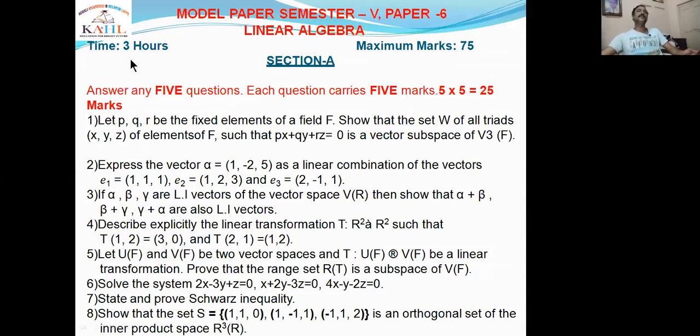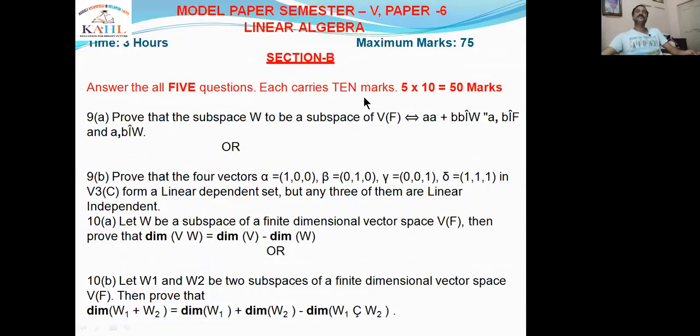The time is 3 hours. The external marks are 75, and the internal assessment is for 25 marks. For the external 75 marks, there are 2 sections. In section A, 8 short answer questions will be given, and we have to write only 5 of them. Each question carries 5 marks. That means 5 fives are 25.